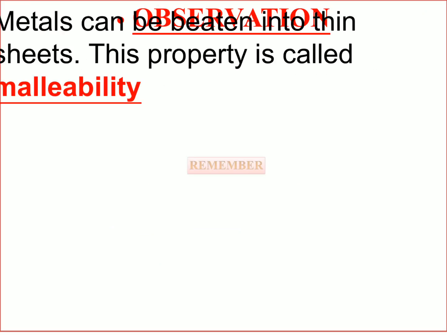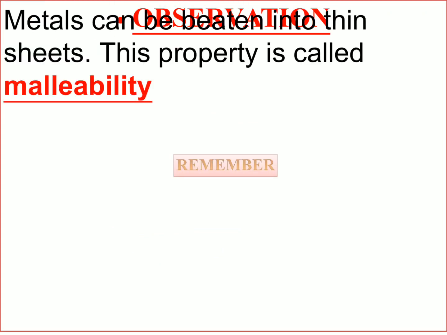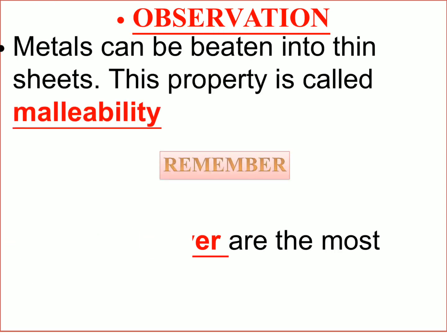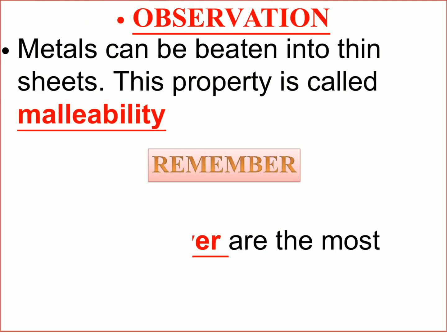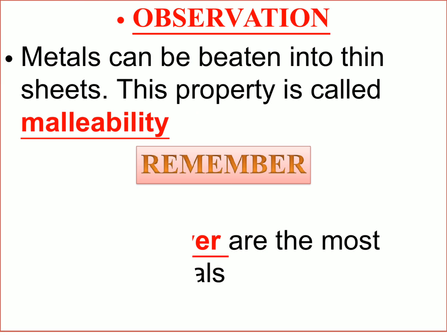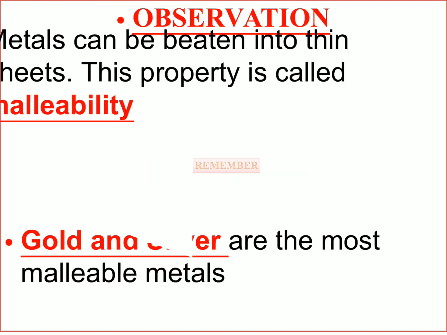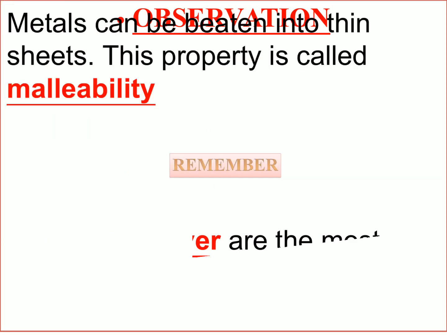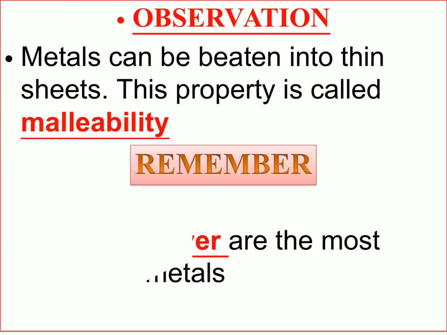So what is our observation? Our observation is that metals can be beaten into thin sheets. This property is called malleability. That third property is malleability. And the point to be remembered: gold and silver are the most malleable metals. So this remembering point is that gold and silver are the most malleable metals. Such questions come in exams, children.